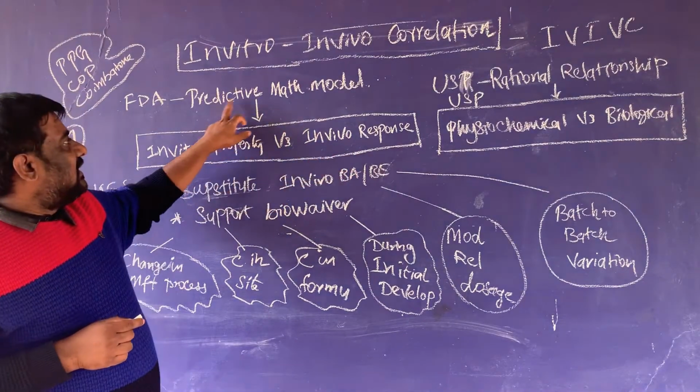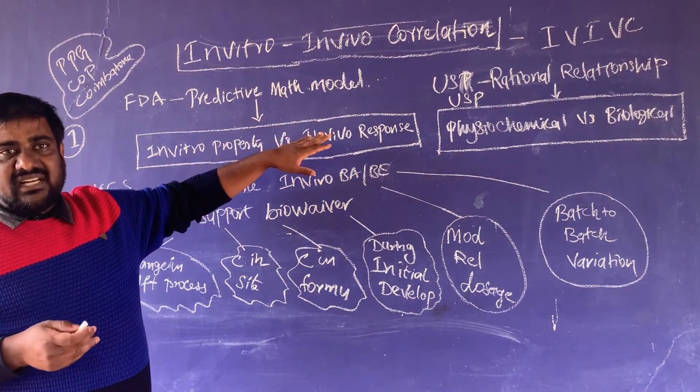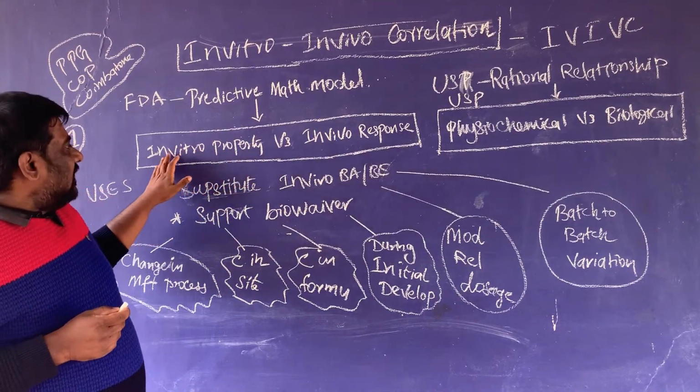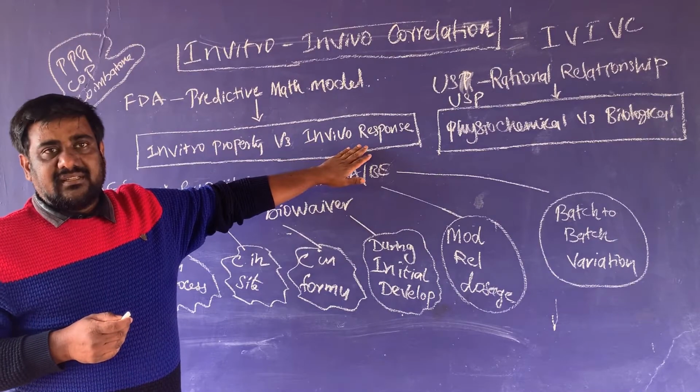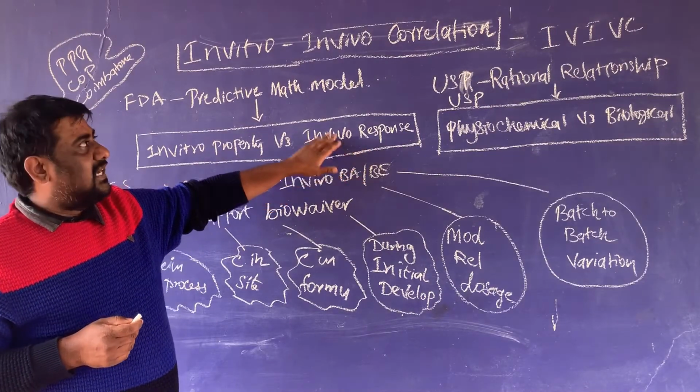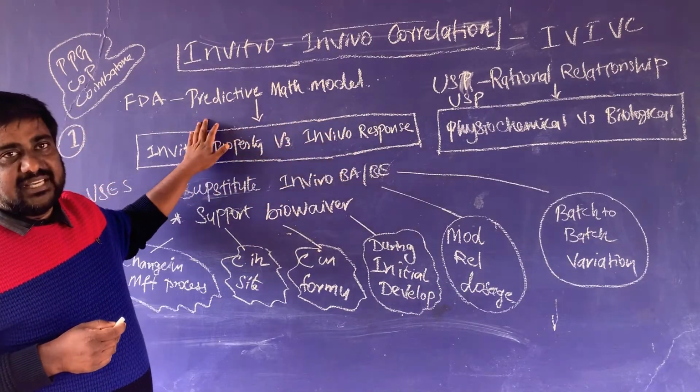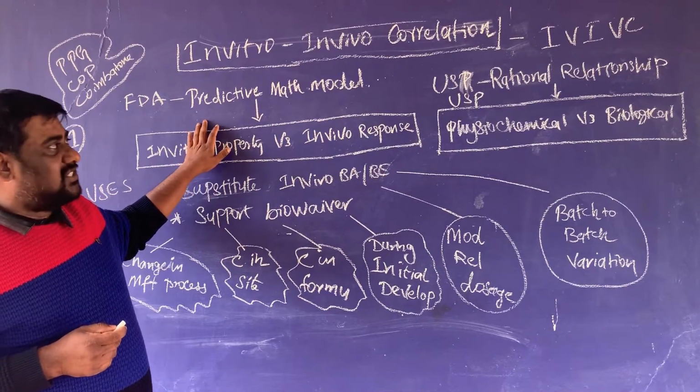That means a predictive mathematical model which relates the in vitro property with the in vivo related response. So this is called IVIVC as per FDA, Food and Drug Administration.